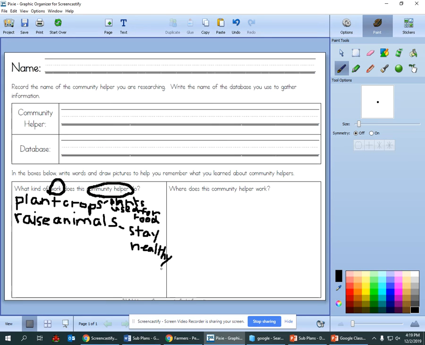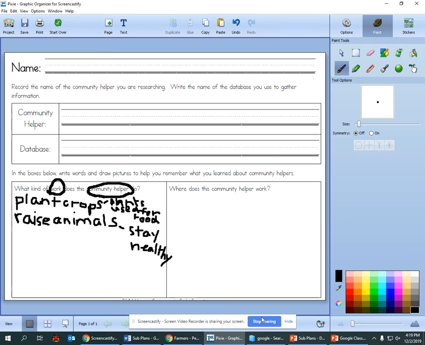All right, so what do you have to do if you want to get a P for your work? You have to make your notes as short as you can, but they still make sense. Should I write they plant crops, they raise animals, they help animals stay healthy? No, that would be writing a whole sentence, and that would be like plagiarism because it would be like you're copying somebody else's work. We do not just want to copy somebody else's work. That's why we make sure our notes are as short as possible and they still make sense.